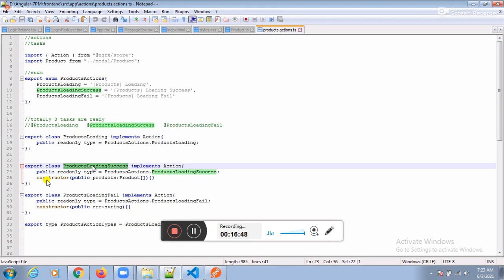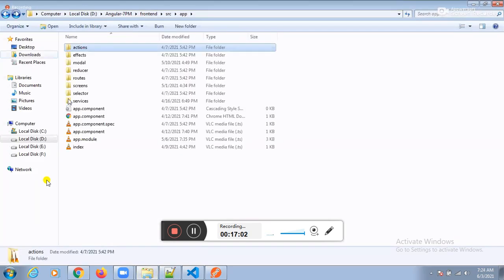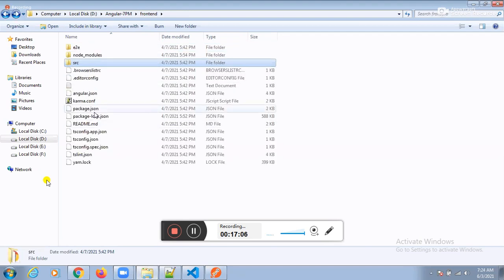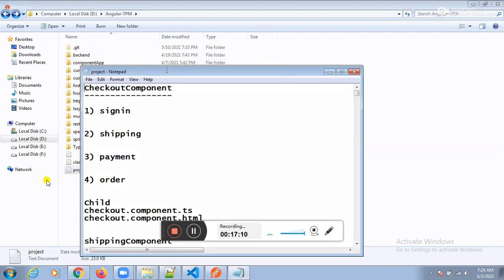Products loading success. What is the third class? Products loading failure. And you need to implement the NGRX package. To implement the NGRX package, we need to download some third-party libraries. Give me a second here. I will show those libraries also.